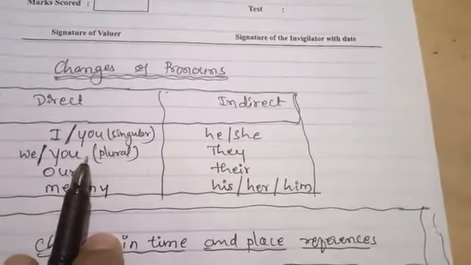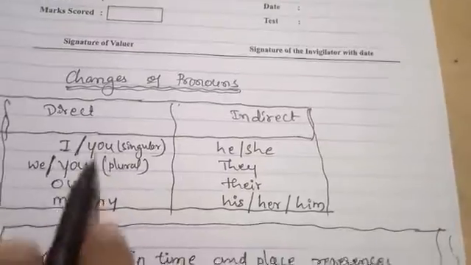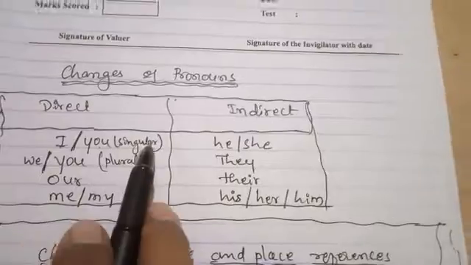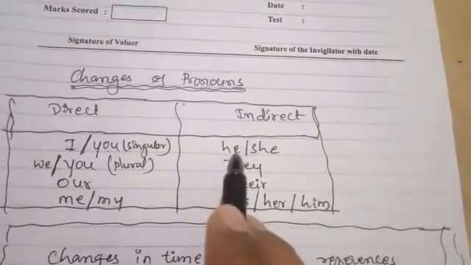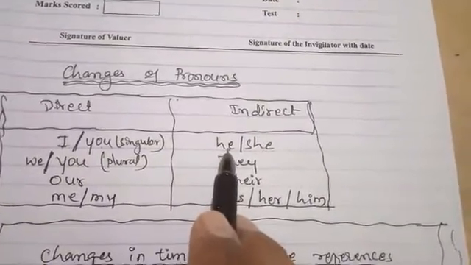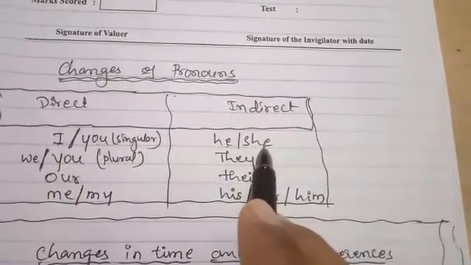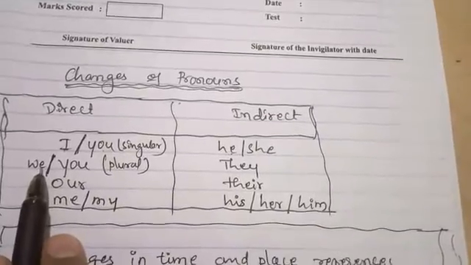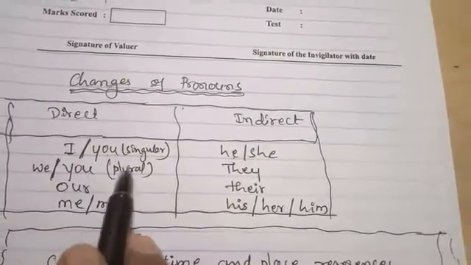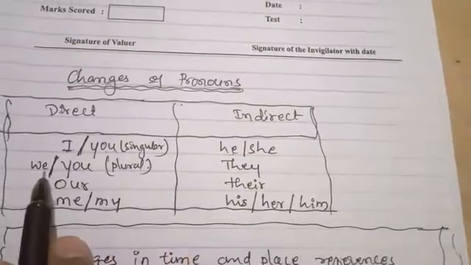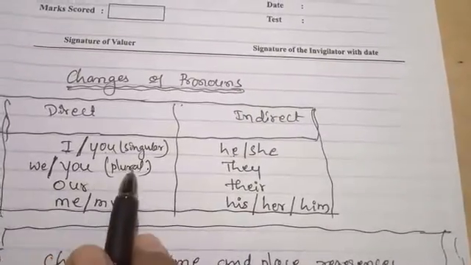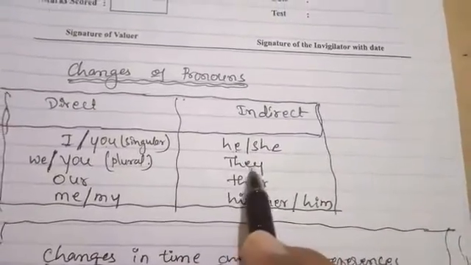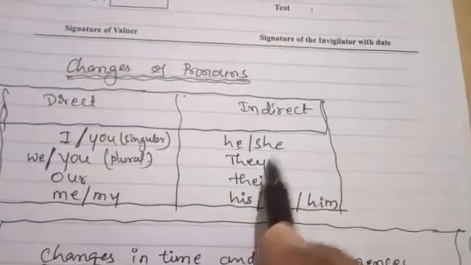This is very important. See, if in the direct column I or you singular comes, then in indirect the pronoun will be changed, like this: he or she according to gender. So see, second one, if we or you plural comes, then in indirect you change it to they. You just change it to they.